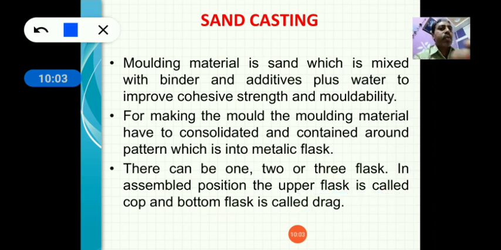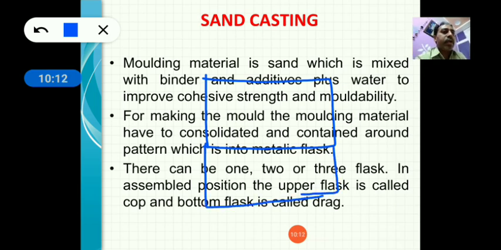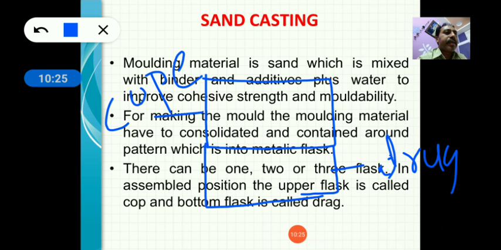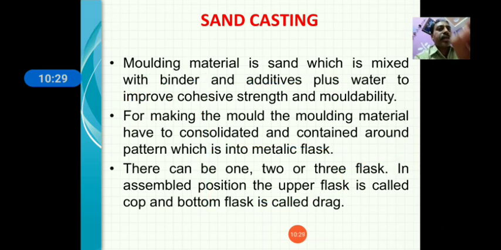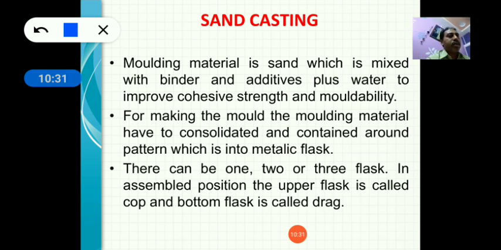Suppose this is the first flask and this is the second flask. This is the upper flask, so that is called cope, and this is the lower flask, so that is called the drag. So these two flasks are known as, upper flask is called cope, lower or bottom flask is called drag.